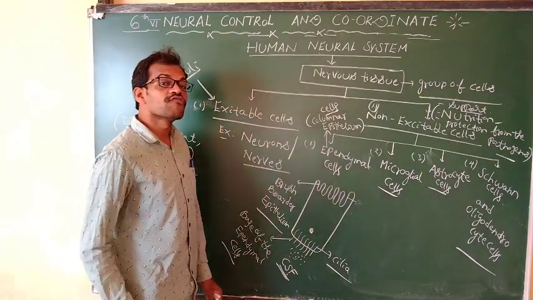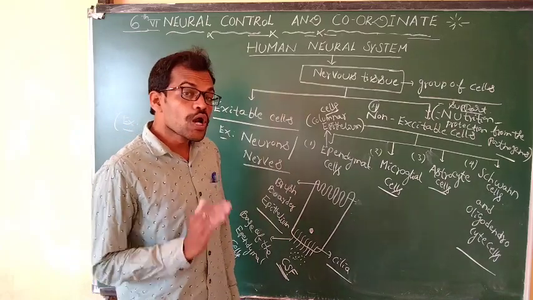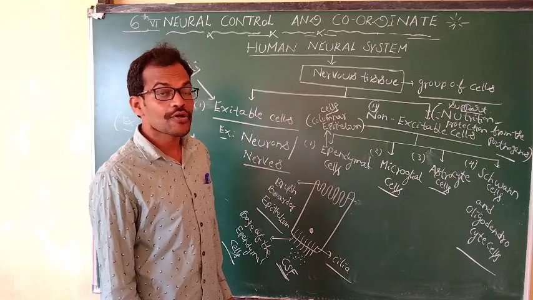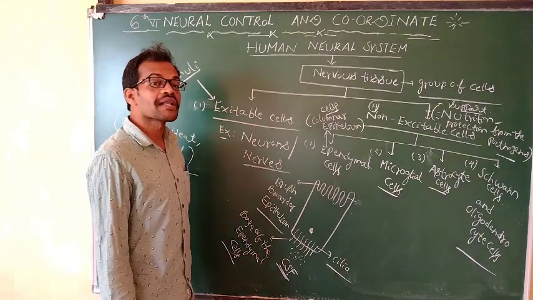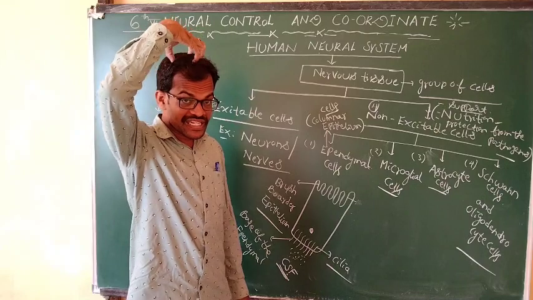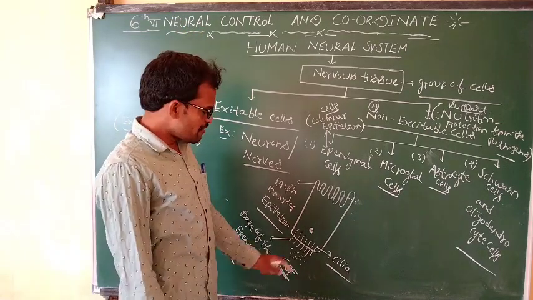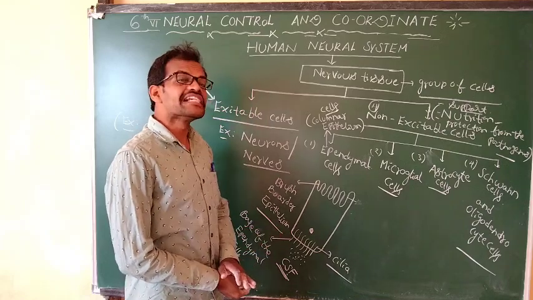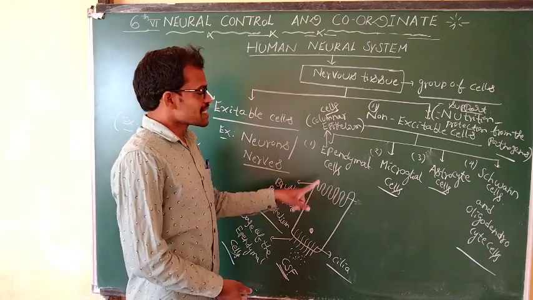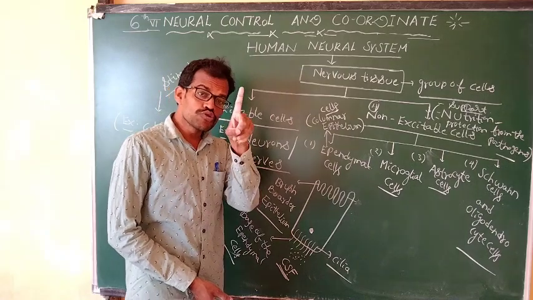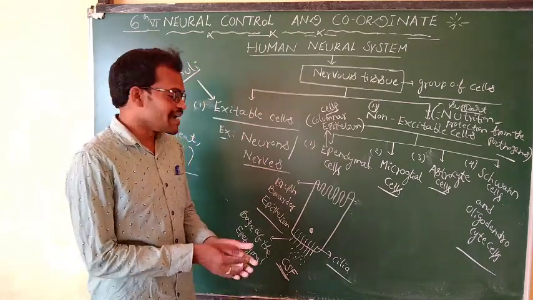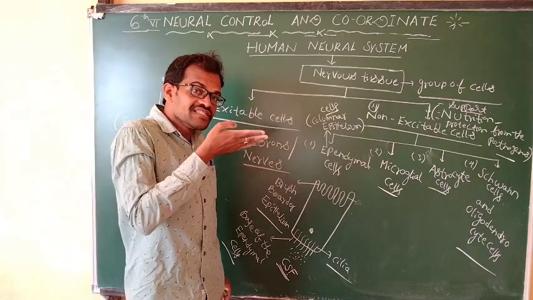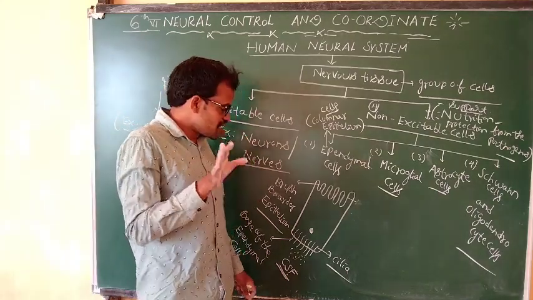This cerebrospinal fluid is helpful to provide nutrition to the neurons. The cerebrospinal fluid is present in the brain and spinal cord. The main function of the cerebrospinal fluid is to provide nutrition. It is secreted by the ependymal cells, and with the help of cilia, the cerebrospinal fluid moves.